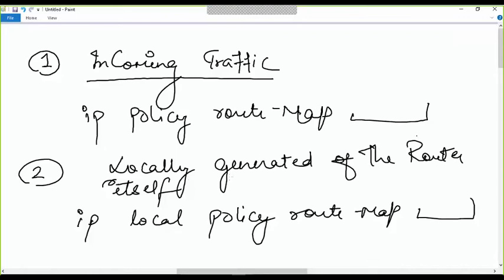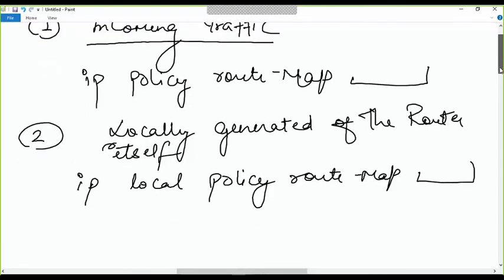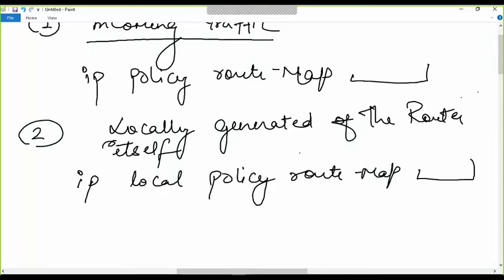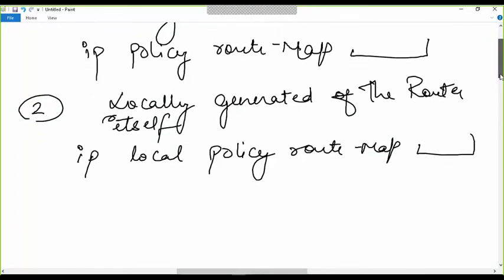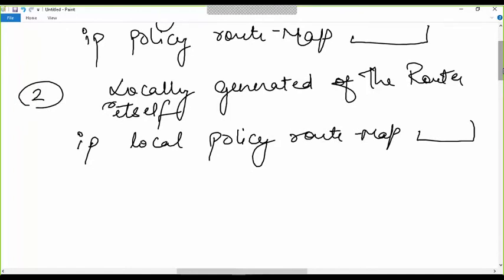Sometimes a problem will occur in this case: our control plane traffic will get caught in the policy and get forwarded somewhere else, and our neighborship will go down. So this problem can occur.